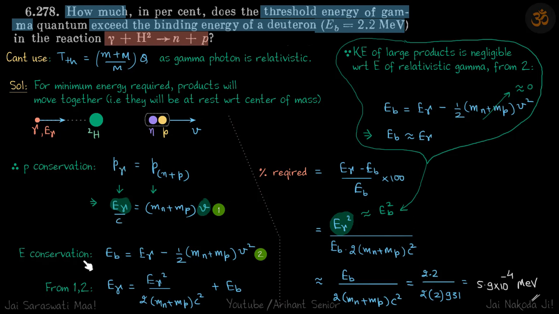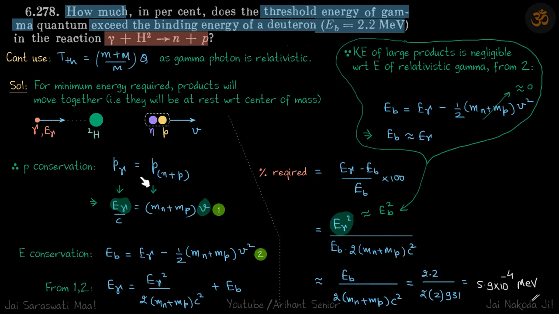Now by energy conservation, EB is the total energy of the reactant side minus the total energy of the product side. So this is just the opposite of Q value. In Q value, we have the kinetic energies of the products minus the kinetic energies of the reactants. Here we are talking about EB. So EB is the energy of the reactants minus the energy of the products. The energy of the reactant is E gamma and the energy of the products is half Mn plus Mp into V square.